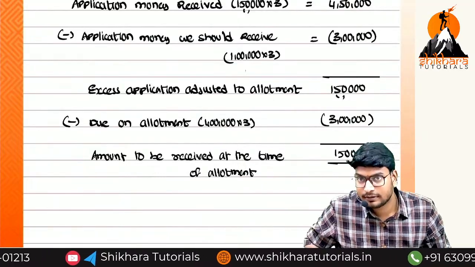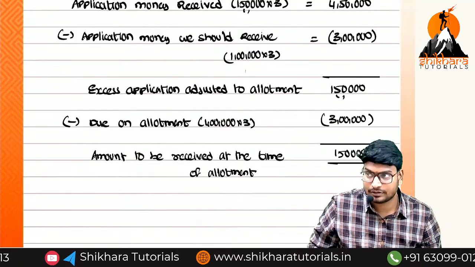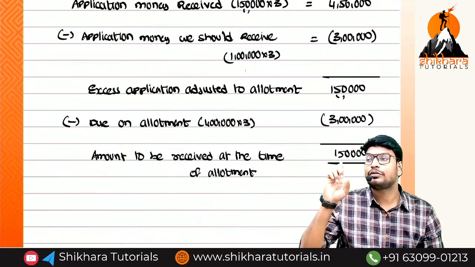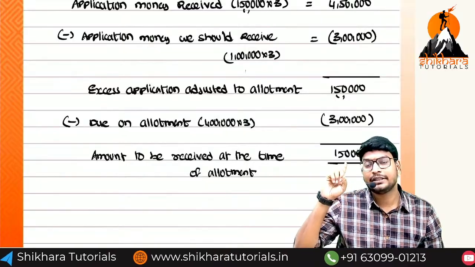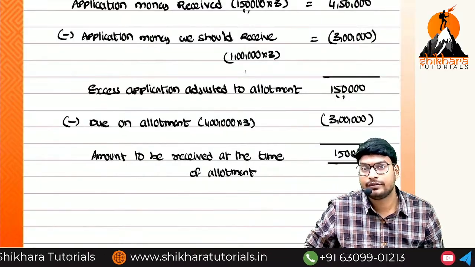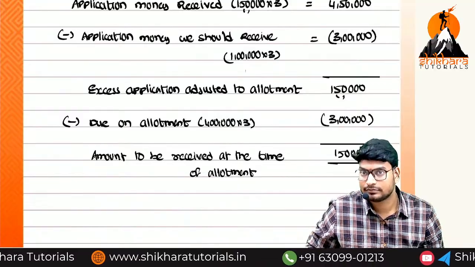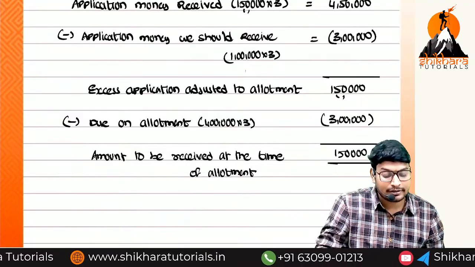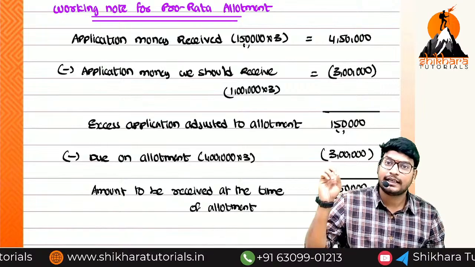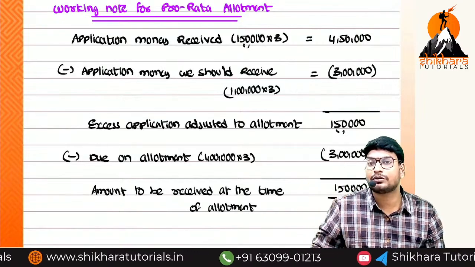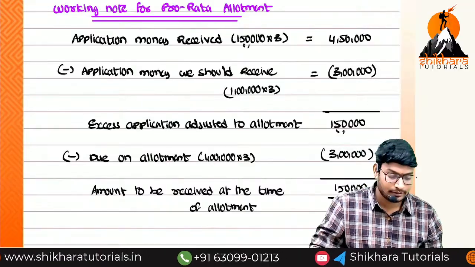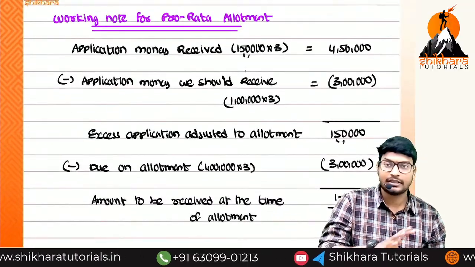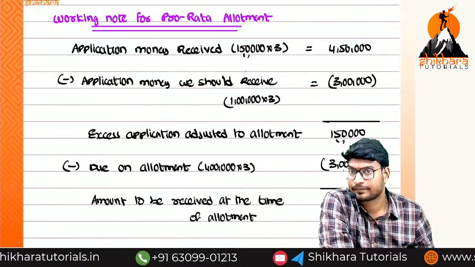Guys, okay? Is there any confusion? There is no confusion. But remaining, outrightly, how many shares have we rejected? 50,000 into 3, how much? 1,50,000. Yes or no? The total application money we have received in total is 1,50,000 plus 4,50,000, that is 6 lakhs. Guys, are you getting it or not? If you completed, we can pass the entries.